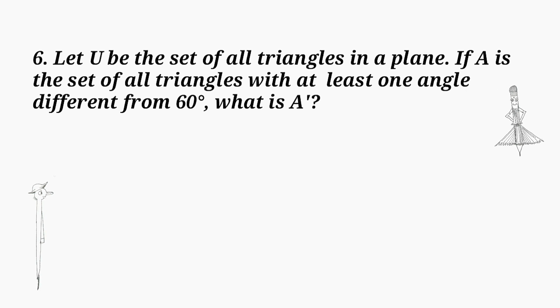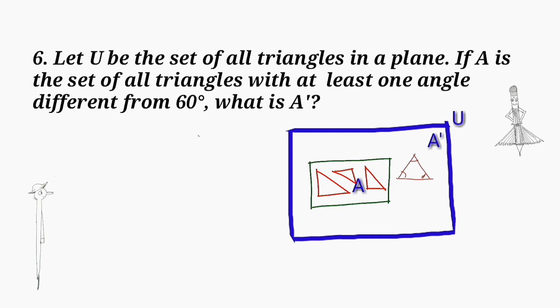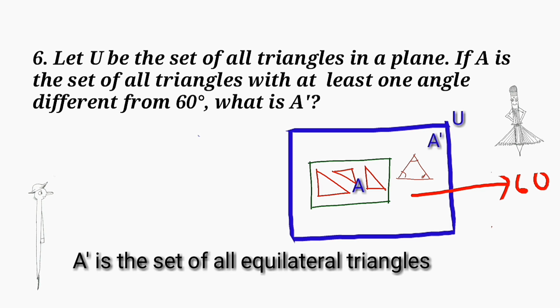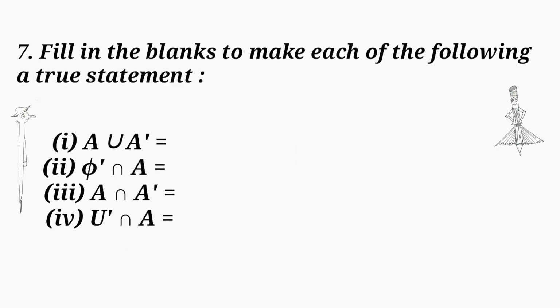If A is the set of all triangles with at least one angle different from 60 degrees, what is A complement? A complement is the set of triangles with every angle equal to 60 degrees. That is equilateral triangle.